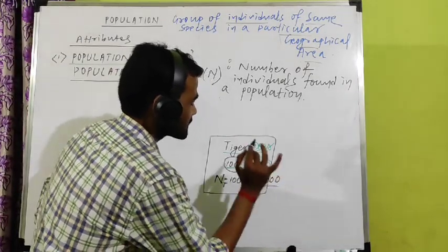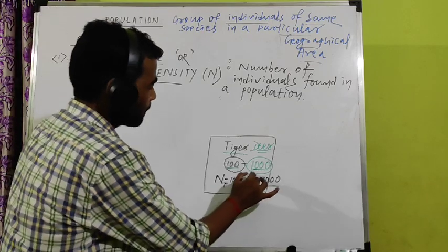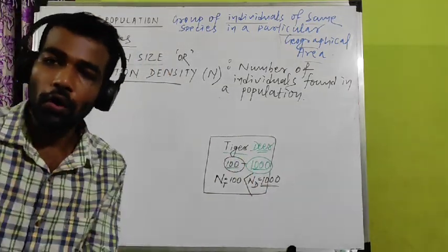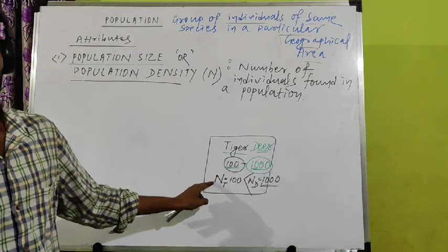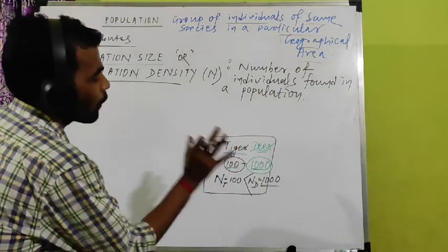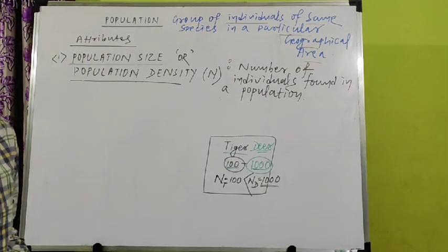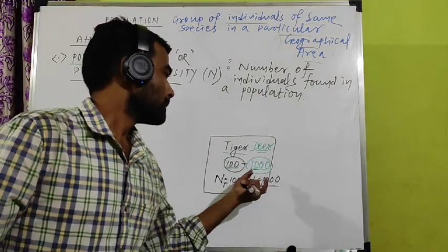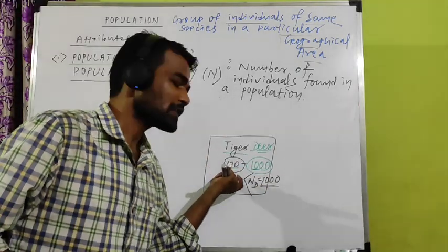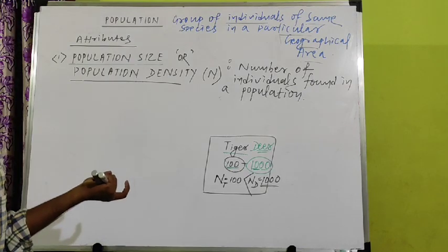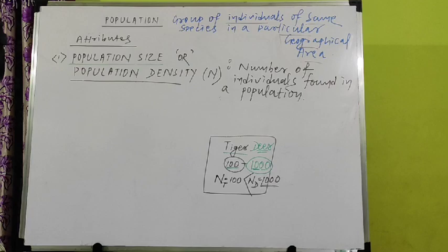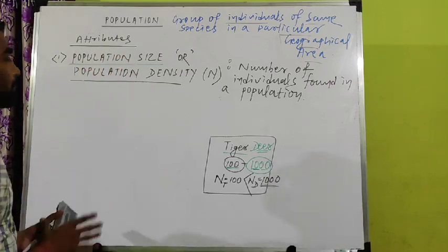This one is large. So I can say the population size N of deer is more than that of tiger. So population density is always more if number is more. 1000 deer means population density is 1000, 100 means population size or density is 100. So simply remember, population size or density is nothing but the number of individuals found in the population.